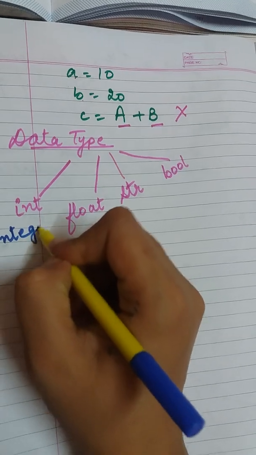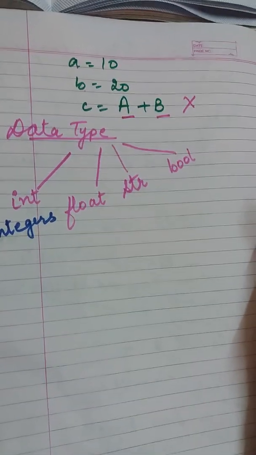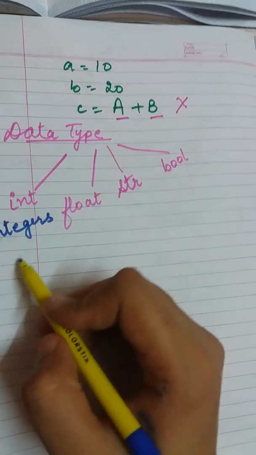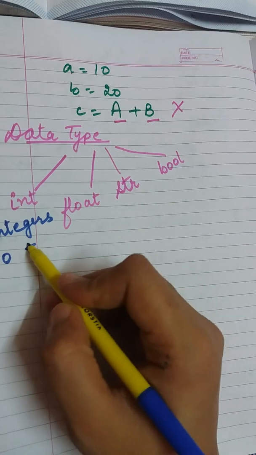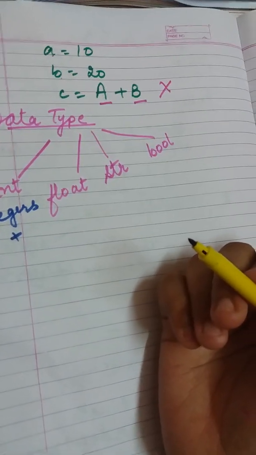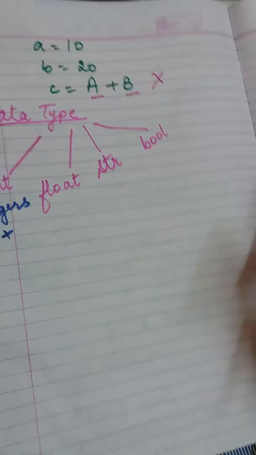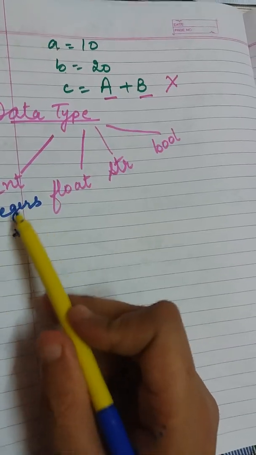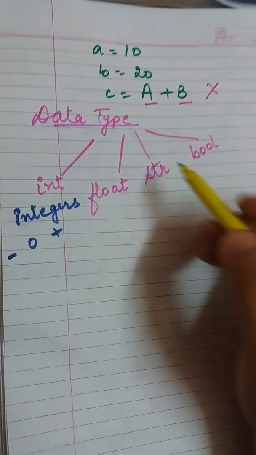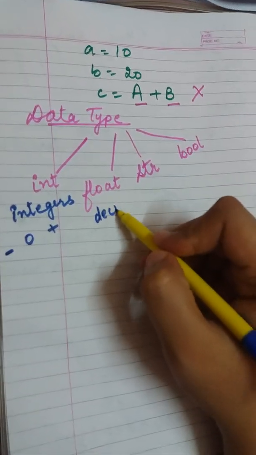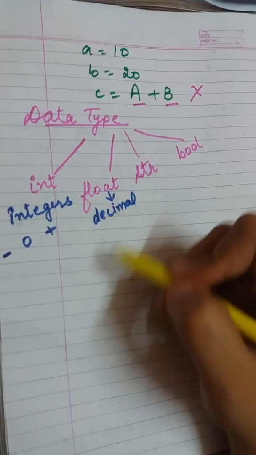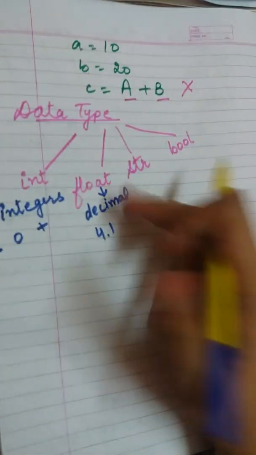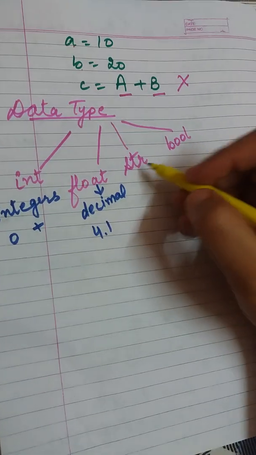So int is integers. Any integer is basically any negative value, it will include 0 also, and then any positive value. You don't have to learn those big values which are given in the book. You just have to remember that every value from negative to positive including 0 is always an integer. Float means decimal. Beta, floating means decimal numbers, wherever supposedly it is 4.1, so it is a float data type.